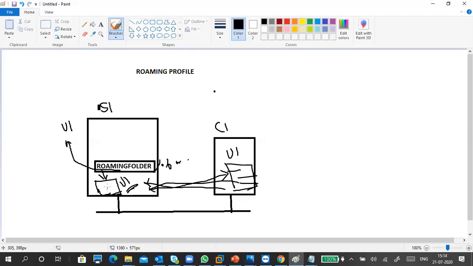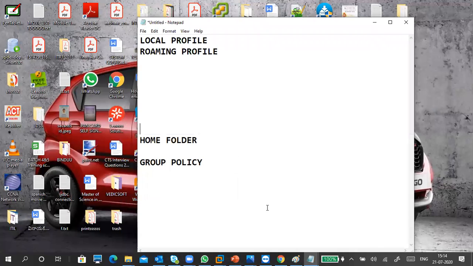Only user one can access it. No other user can access it. So the data folder will be created here. If you create anything, when you log out, the data will be shown here. So this is the practical part, and I'm going to show you how to do it.